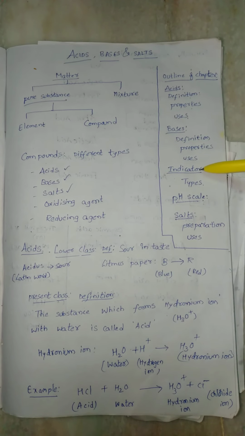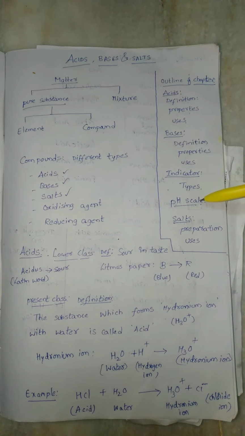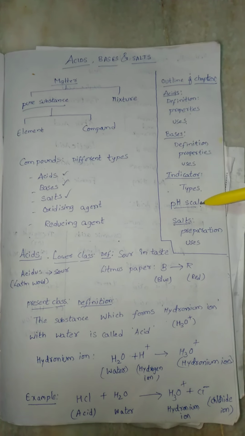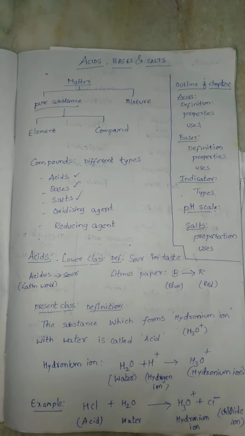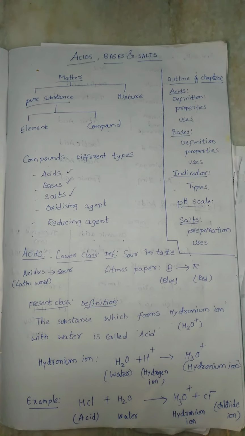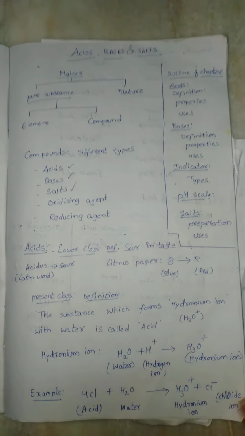And we have a new topic called indicators and types of indicators. As well as we discuss the pH scale, and we discuss salts, preparation of salts and uses of salts. And this chapter has vast applications in daily life. So let us start this chapter.